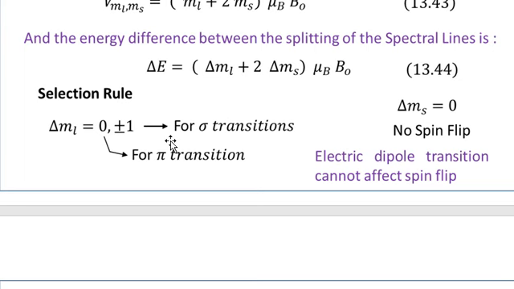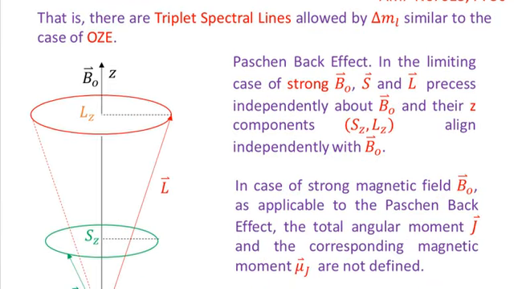12 transition lines. But in this problem, which we shall be considering in today's lecture, MS has two values, plus half and minus half, and these two values will be multiplied by the three possible values of delta ML, and we shall have six transitions. So if we don't consider delta MS, then of course this will be triplet lines. But we have to consider delta MS also, and then of course the number of lines will be different from the triplet.